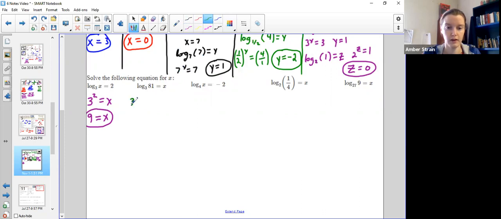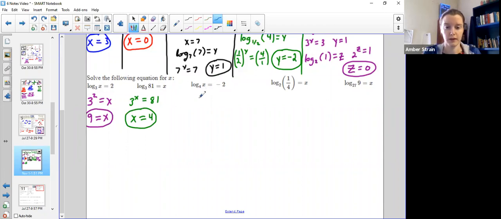This one, I go like all these that we were doing a minute ago: 3 to the x equals 81. Well, that looks pretty familiar. That was actually one we did earlier. We already decided that 3 to the 4th power is 81. So the answer to this x would be 4.